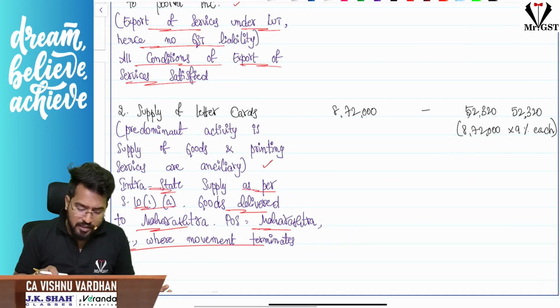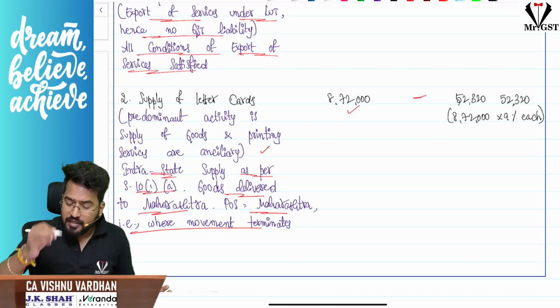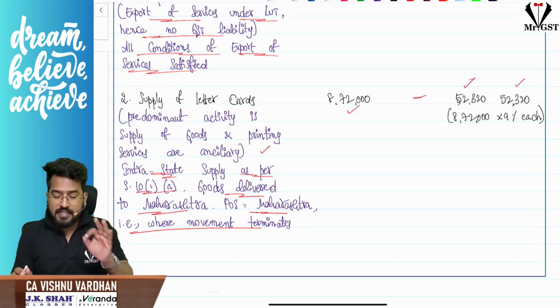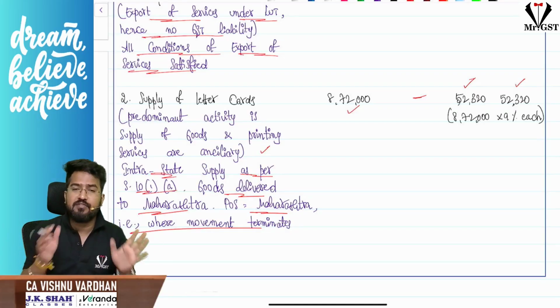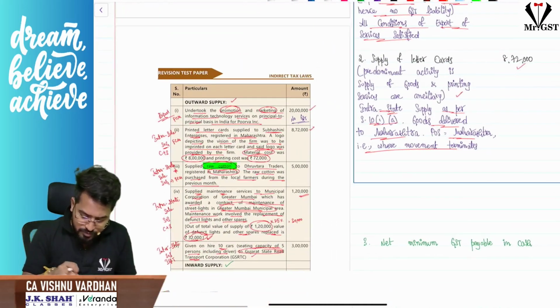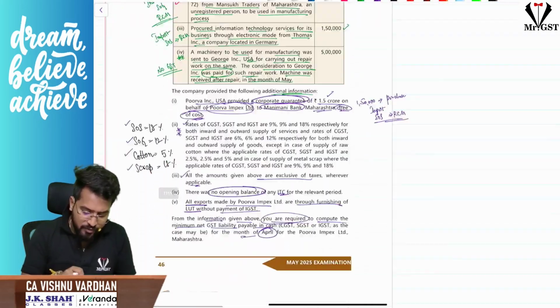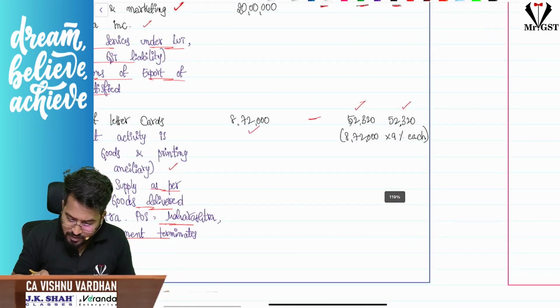Next, how much is it? 8,72,000 is the amount. In the amount column I have mentioned, IGST column nil, and in CGST 52,320, SGST 52,320. Please make sure the calculation is also shown in the table itself: 8,72,000 into 9% each. You know, supply of goods means how much percentage? Here I have listed out. Supply of goods means 12%. So 6% each I have calculated.